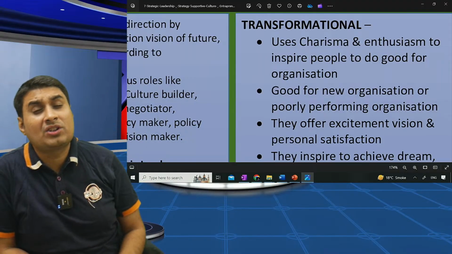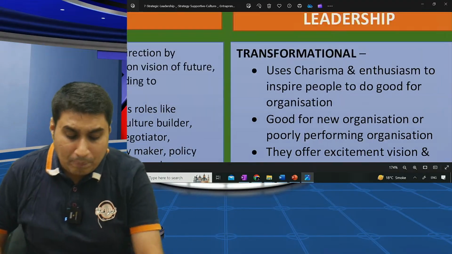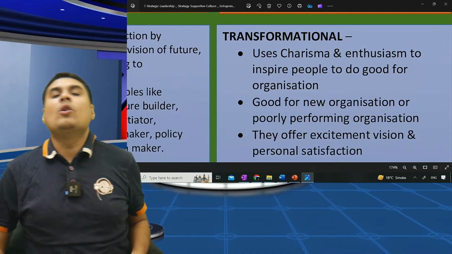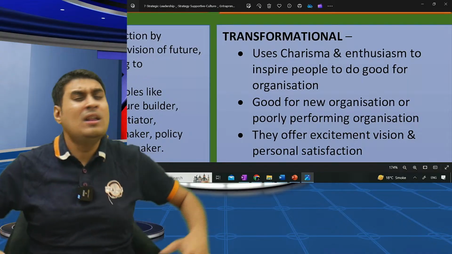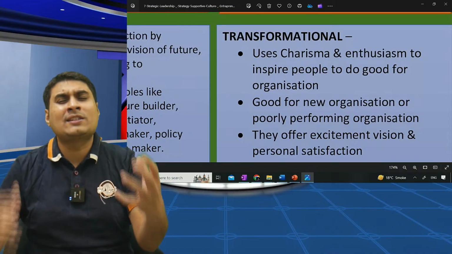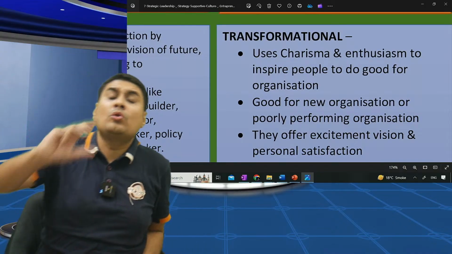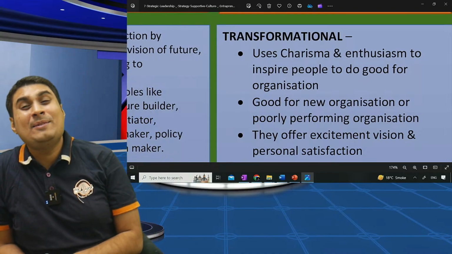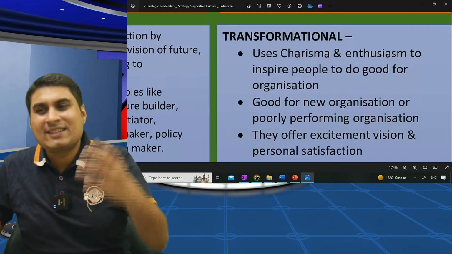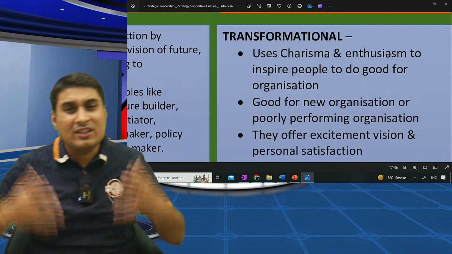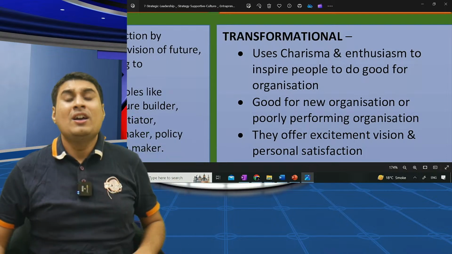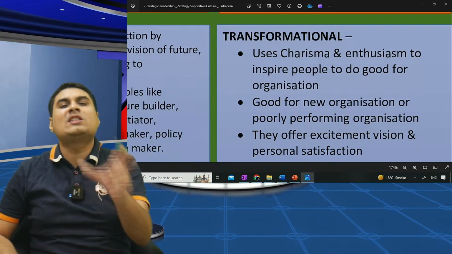What is transformational? They use charisma and enthusiasm to inspire people to do good for the organization. They use their charm to inspire people to do good. Let's take the example of Shah Rukh Khan. He uses his charm. He will never shout. Mukesh Ambani never ever shouts. They use charisma and enthusiasm to inspire people.